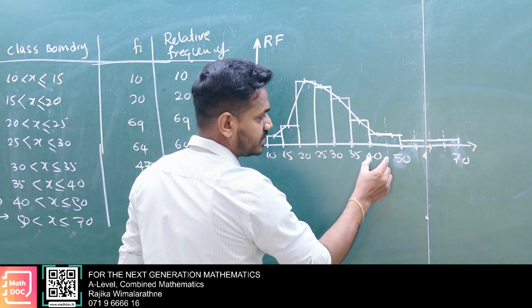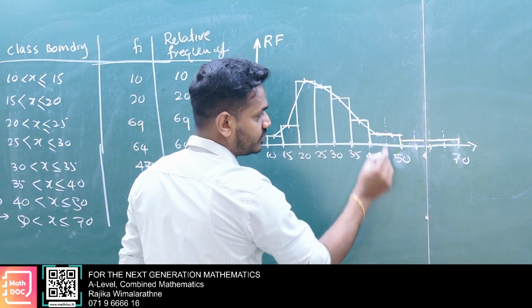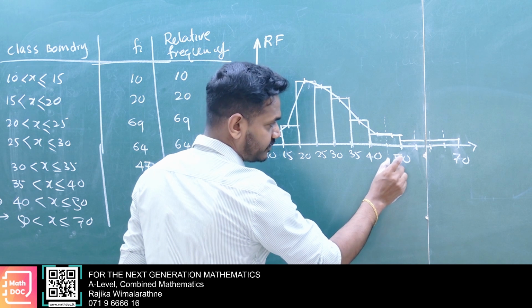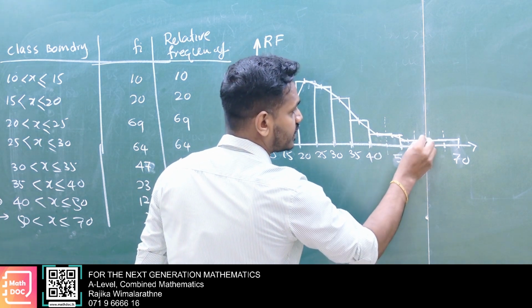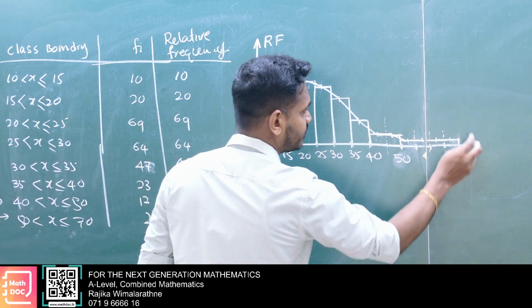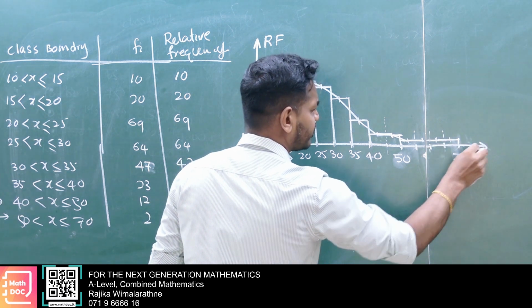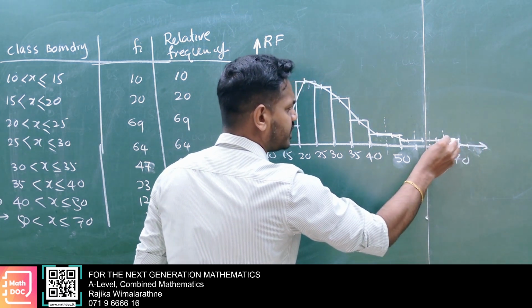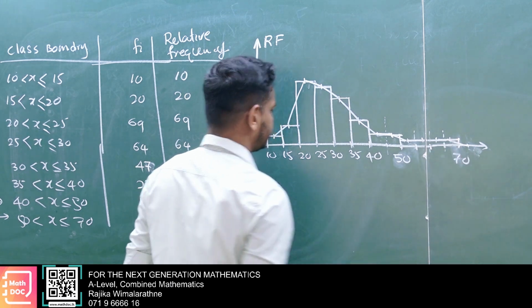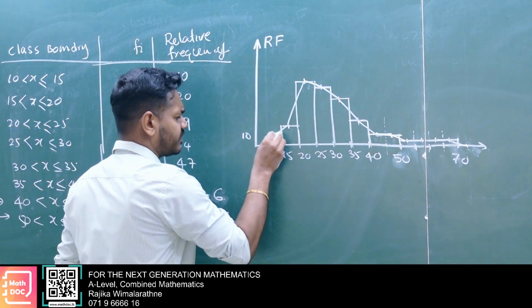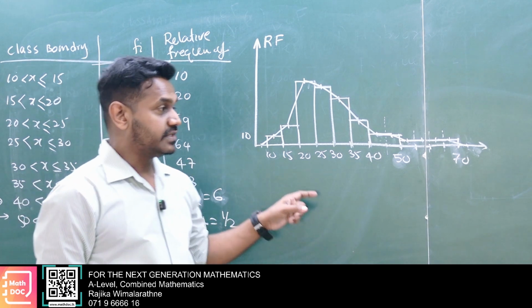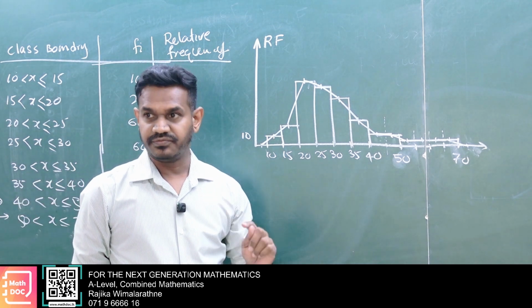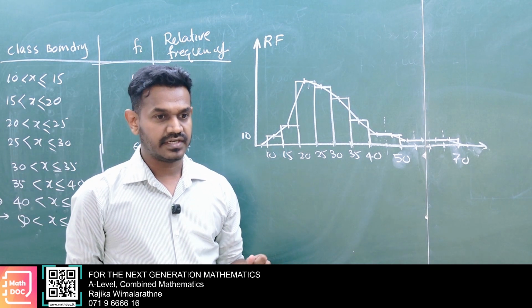You have to consider 40 to 45 mid value, 45 to 50 mid value, and do the same for each class. That is how it is affected. That's how we sketch the frequency polygon and histogram for different class boundaries.